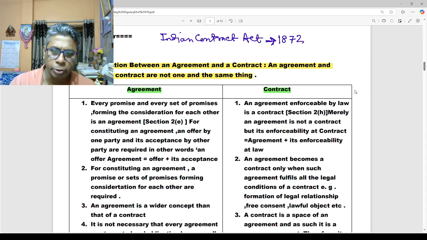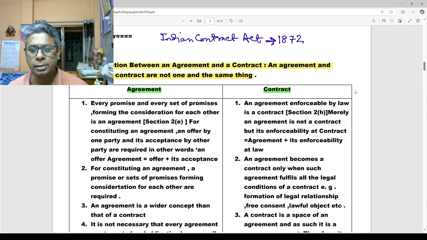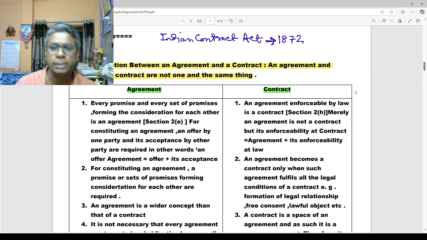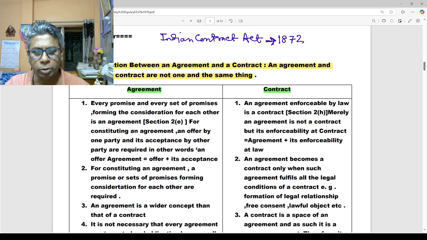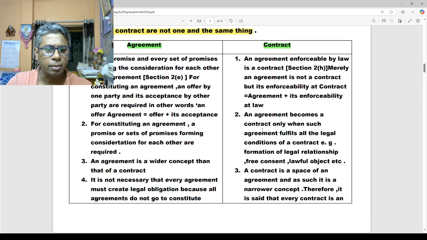In the case of contract, an agreement enforceable by law is a contract, Section 2(h). Merely an agreement is not a contract, but its enforceability makes it a contract. So agreement plus its enforceability at law is called a contract. For constituting an agreement, a promise or set of promises forming consideration for each other is required.